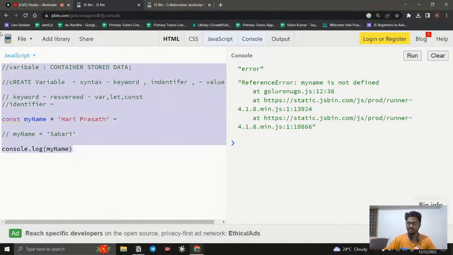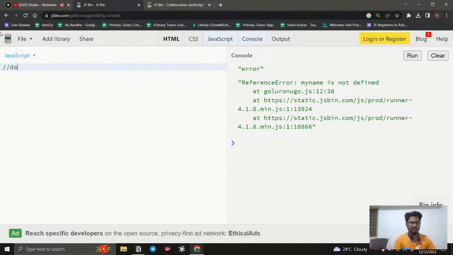Okay, let us discuss the second topic, which is the data types. The data types are nothing but the kinds of data that we can store in a value, that is, store in a variable. That is what we're going to do.